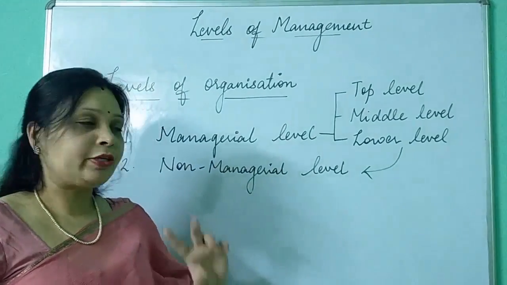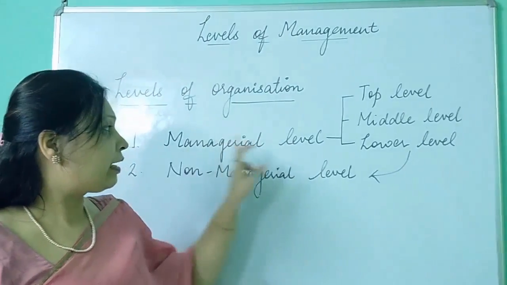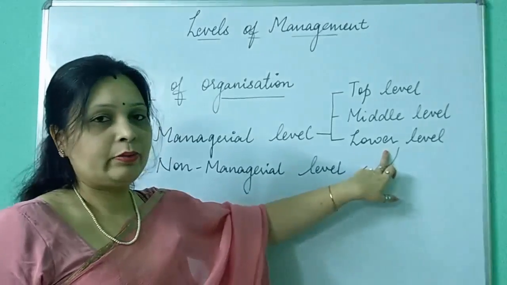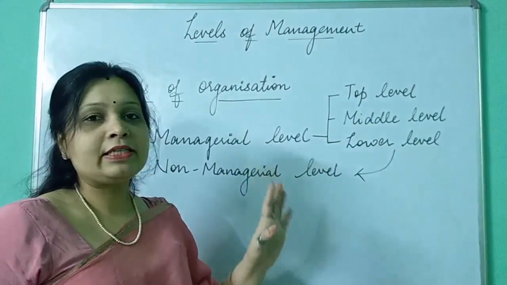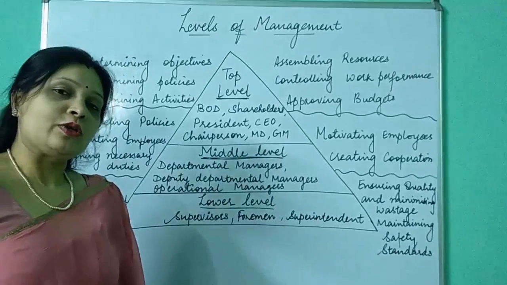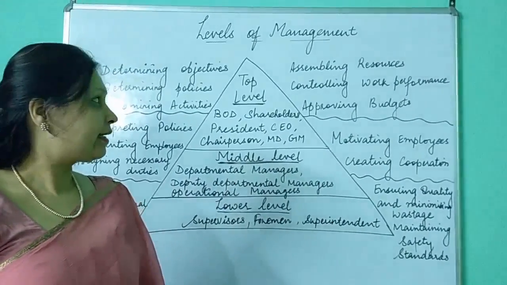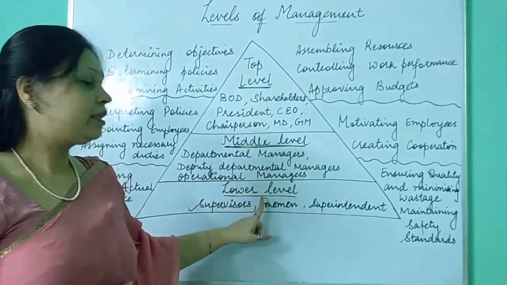In levels of management, only three levels are counted, which come under the managerial level. These are top level, middle level and lower level. Now we will discuss these three levels in detail, that is top level, middle level and lower level.